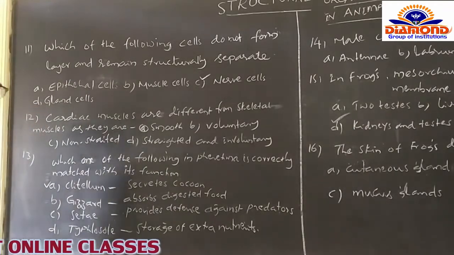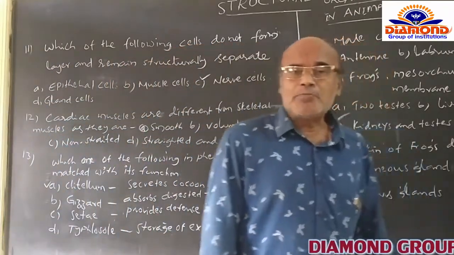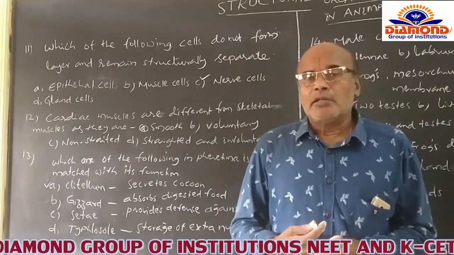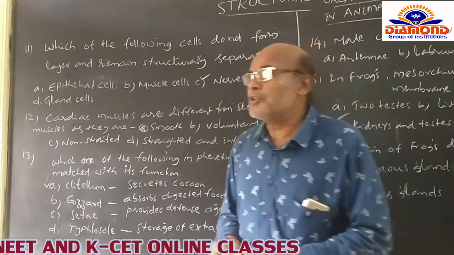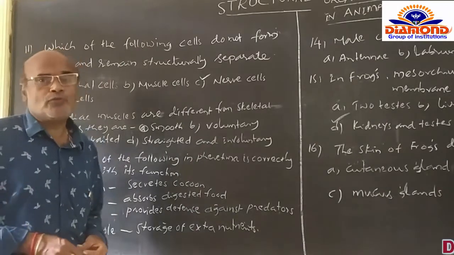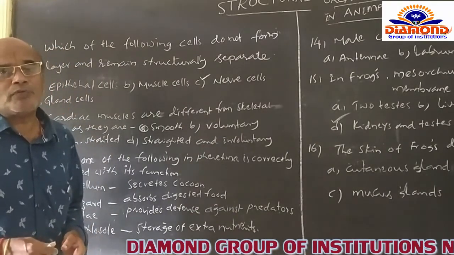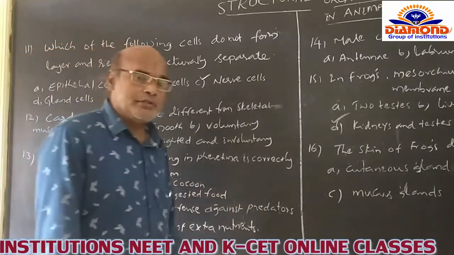And after that, the D option is the gland cells. Of course, we studied that irrespective of endocrine glands and exocrine glands, they are lined with a kind of epithelial tissue, glandular epithelial cells, and these are also united to form the glandular epithelial tissue, which is responsible for the secretion of hormones, particularly in case of endocrine glands.